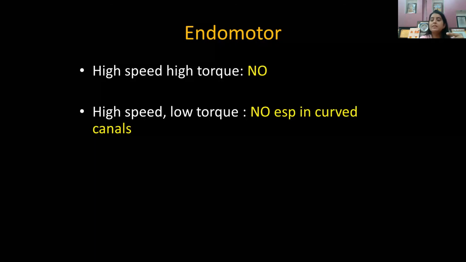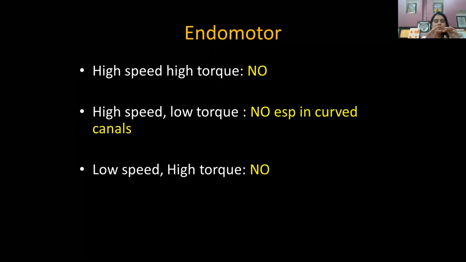So you can use it, but this is very complex when you use it in curved canals. Why? Because of higher speed, the file may get locked in the radicular dentine surrounding the file. And because of this locking mechanism, the file may be subjected to deformation and finally fracture. So this is very risky in cases of curved canals or in cases of calcified canals. When we say low speed and high torque, no. Low speed and high torque means speed is low, but you are applying a lot of force, so the file will absolutely fracture. It's going to fracture definitely inside the canal.